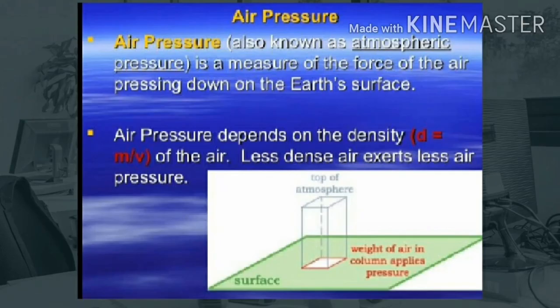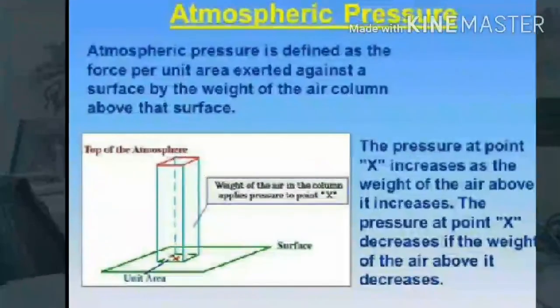Atmospheric pressure. We are on Earth and there is a lot of air above us. The layer of air above the Earth is called atmosphere. Atmospheric pressure is the air pressure which is exerted by the weight of air present in the atmosphere. In other words, atmospheric pressure is due to the weight of air present in the atmosphere above us.